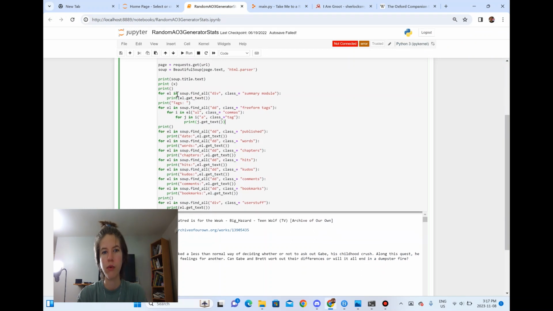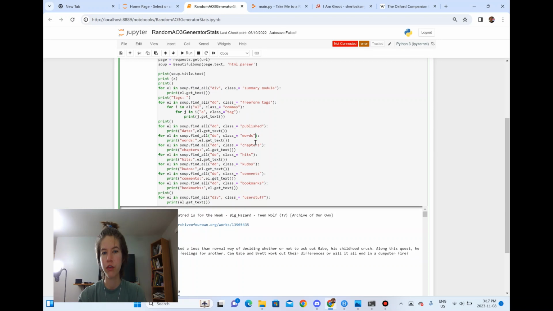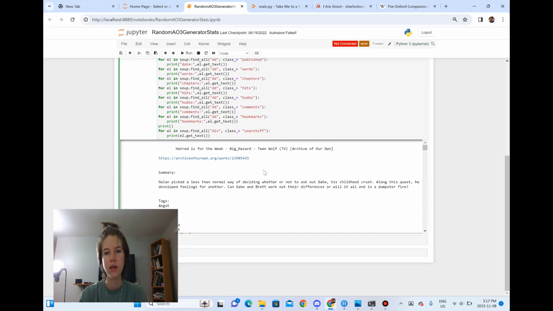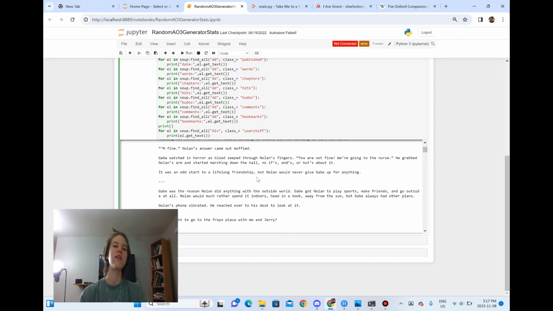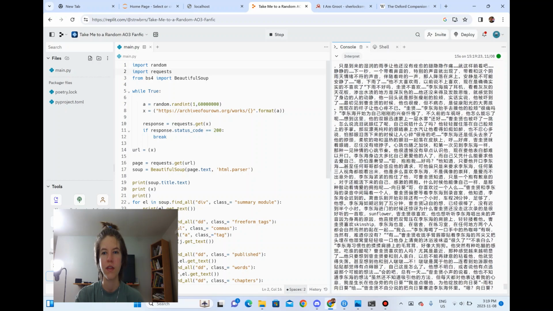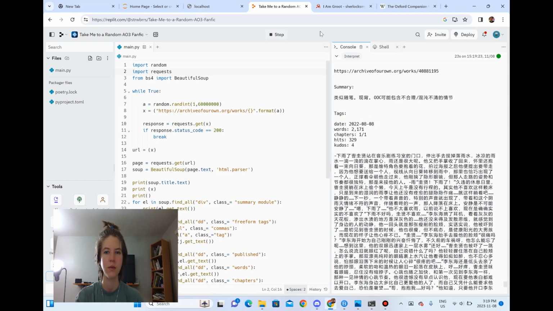So what this program does is it just goes into all of those different elements and prints out just the text from them, and then displays it to you right here very nicely. So when you click run, it just generates all of this and displays it to you.